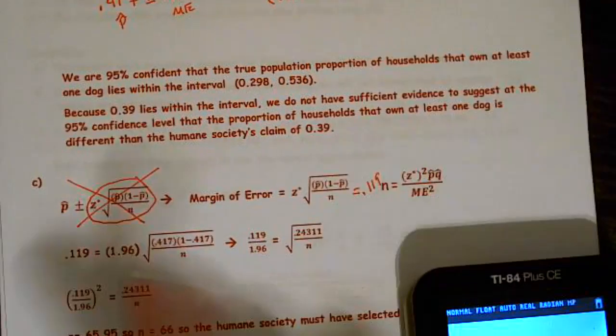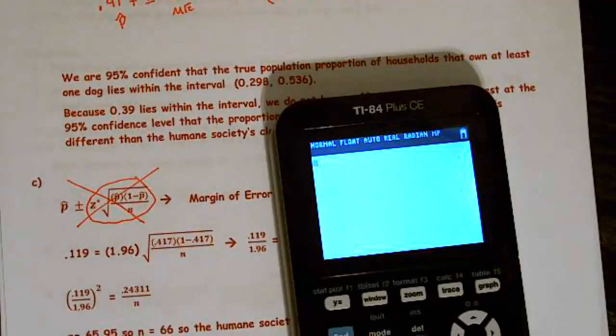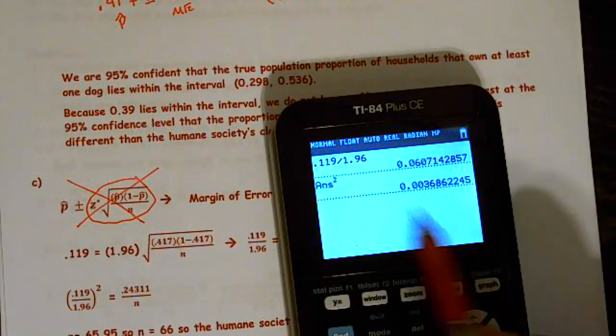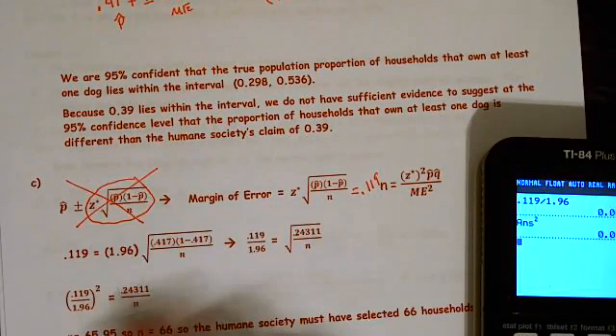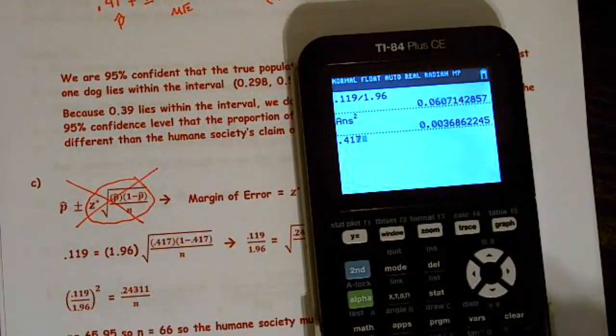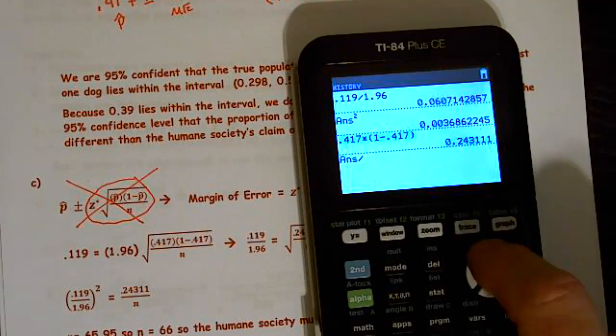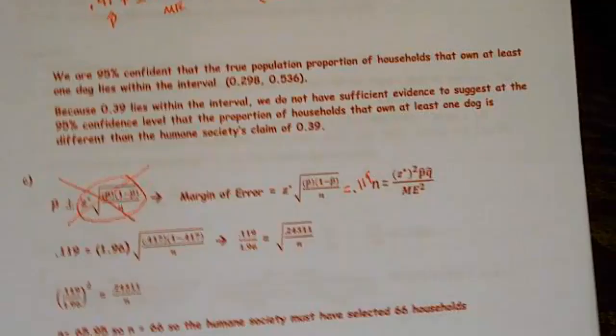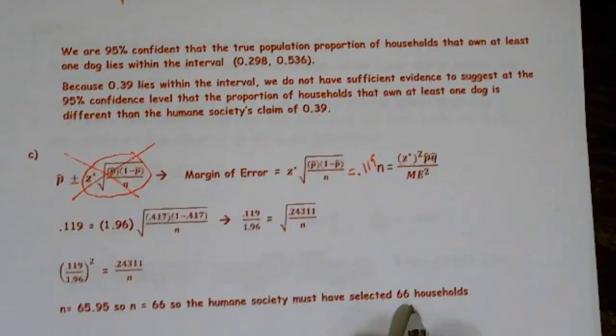If I take 0.119 and divide it by 1.96 and square it, that takes care of this part right here. I multiply 0.417 times 1 minus 0.417, and divide that by what I just previously got, 65.95. So they need 66 households.